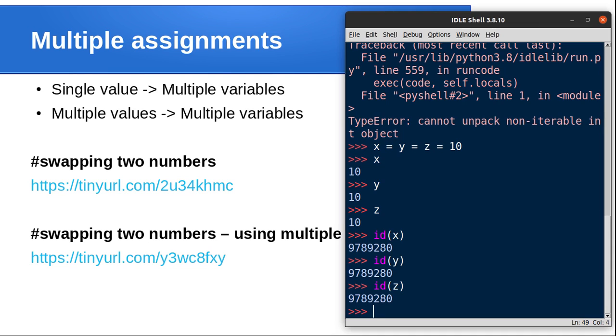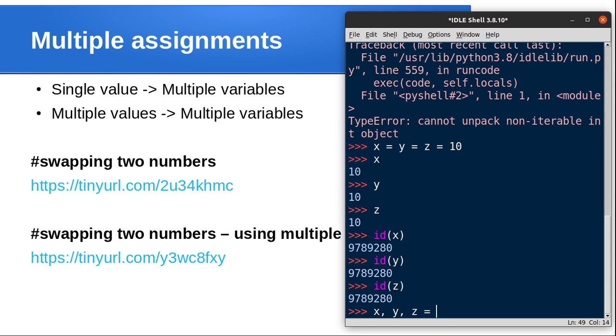The second point is how multiple values are assigned to multiple variables in a single line. Another example: again I am creating three variables, x, y, z.